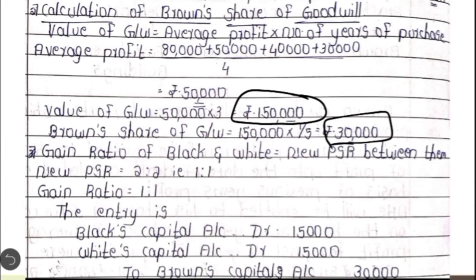In Brown's executor's account, we have to write by Brown's capital account 50,400. That balance has been transferred from deceased partner's capital account to the executor's account. Then for the immediate payment of 5,400, it is paid on the same day. So we have to pass the entry Brown's executor's account debit to bank account. The date is the same, 30th April 2003, to bank account 5,400.